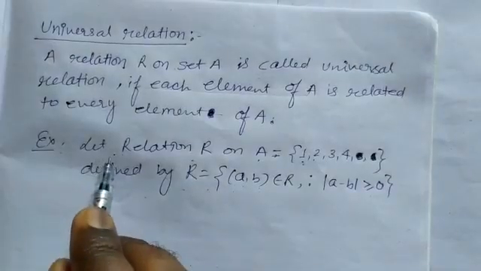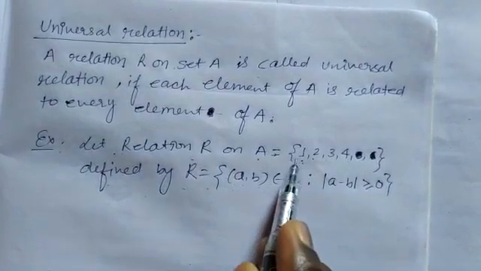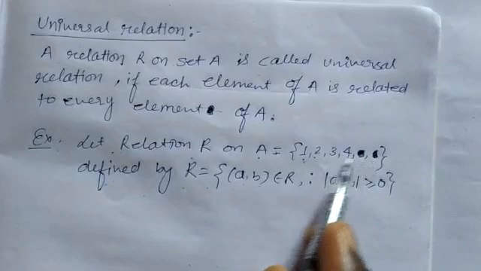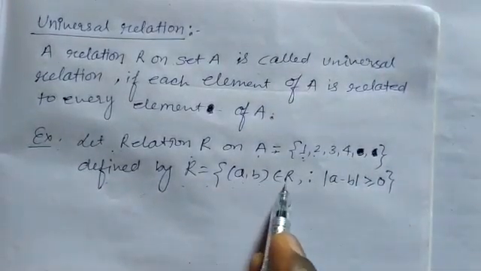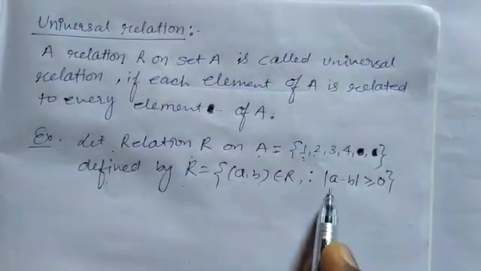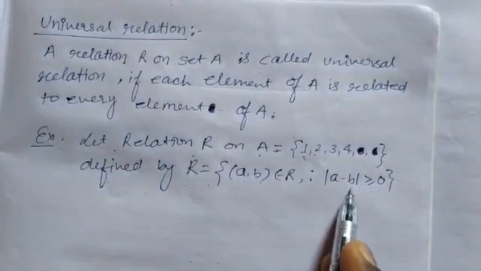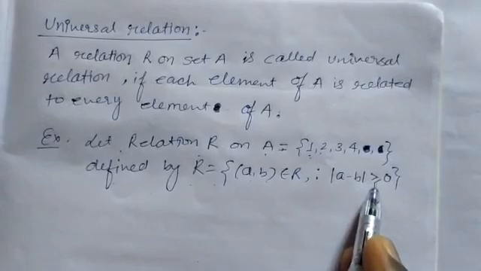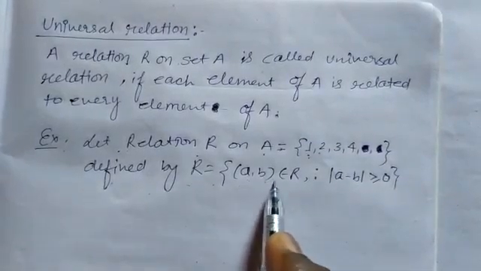The example is: let relation R on A, where the set A is 1, 2, 3, 4, there are only 4 elements, defined by R equal to (a, b) belongs to R, that is A is related to B such that mod A minus B is more than or equal to 0. Mod A minus B shows the difference of A and B, always more than or equal to 0, then A is related to B.